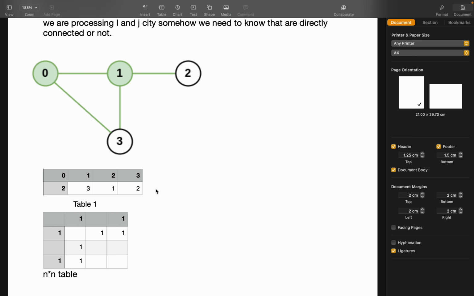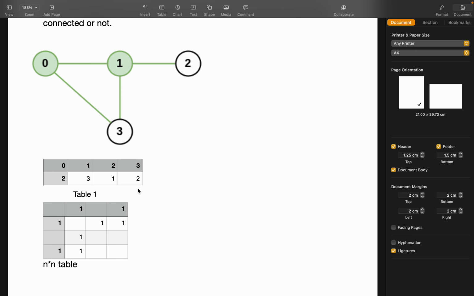So there is an intuition, we have to make a count. This is basically a count array. We will store the 0th index, 1st index, 2nd index and 3rd index. In the 0th index there are two lines passing, from the 1st index there are 3 lines, from the 2nd index there is 1 line, from the 3rd index there are 2 lines.